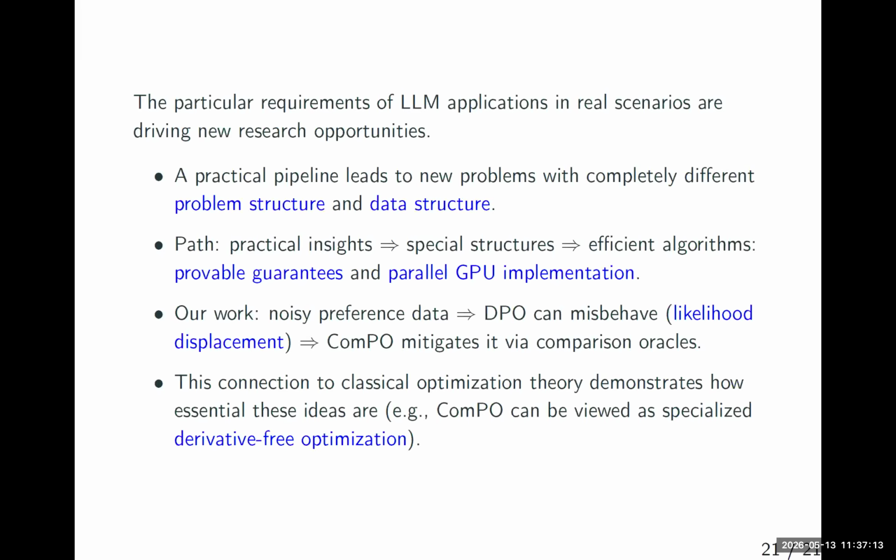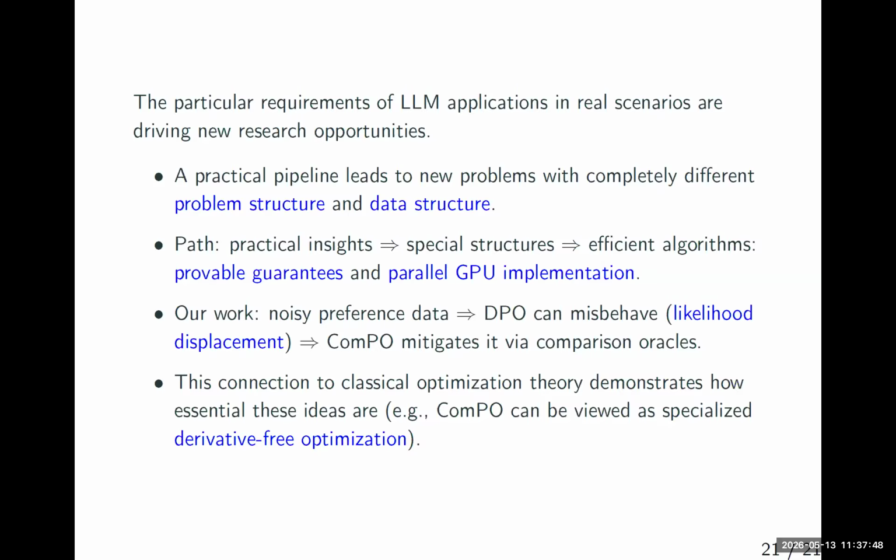So here, let me conclude this talk. In fact, I'm an optimizer. I always want to connect some modern application problems to classical optimization ideas. And I feel that large model alignment is a typical one. So now you can see that we have a practical pipeline that leads to a new optimization problem with a completely different problem structure and data structure. The data structure means that now you have the preference pairs, which are different from the standard statistical data, and also a different problem structure.